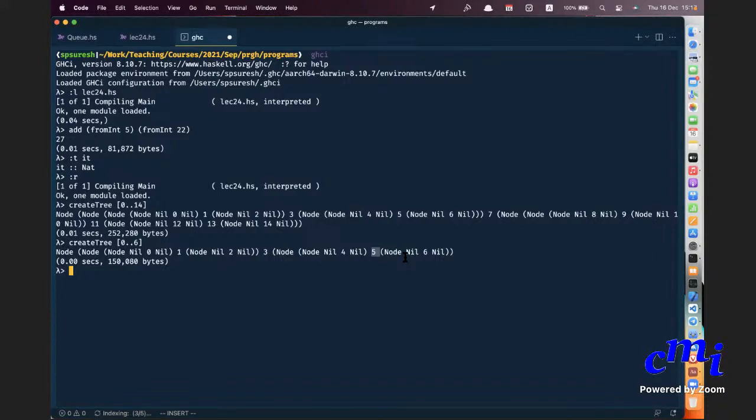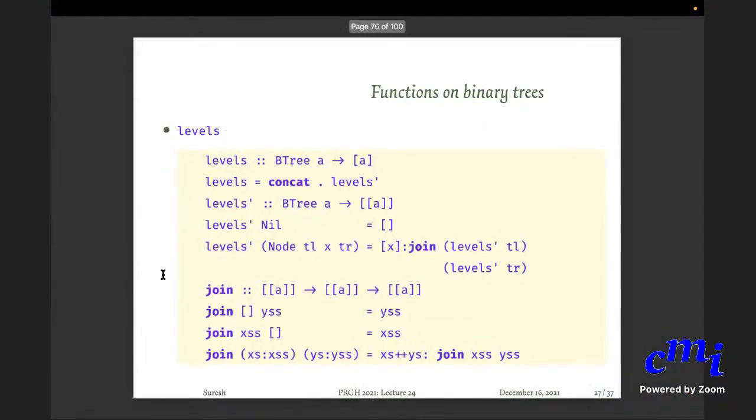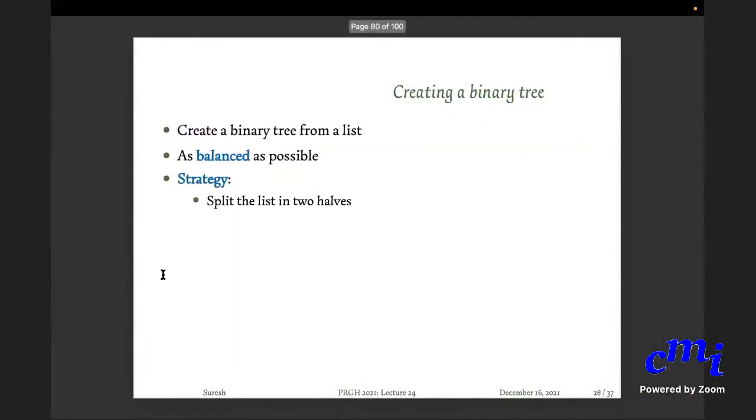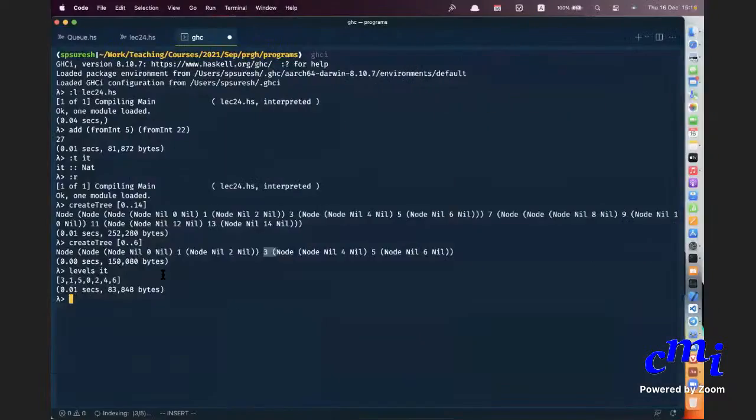Is it clear? So now I can actually do levels of it. I'll get 3. 3 is the root, remember. Then at the next level, you have 1 and 5. Then at the next level, you have 0, 2, 4, 6. Is this clear? Yes, sir. Okay, good, great. But now this create tree will take order n squared time, or order n log n, something. We have written the thing. This is all fine. The height of the tree created here will be 4 actually.